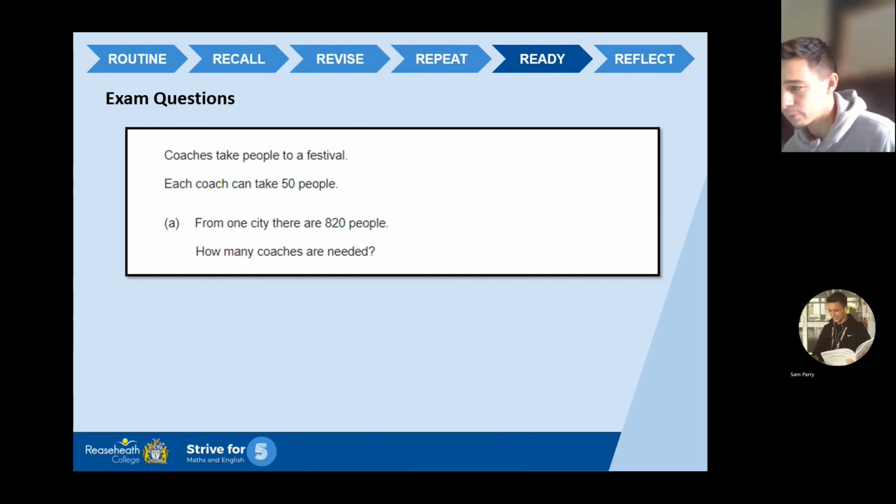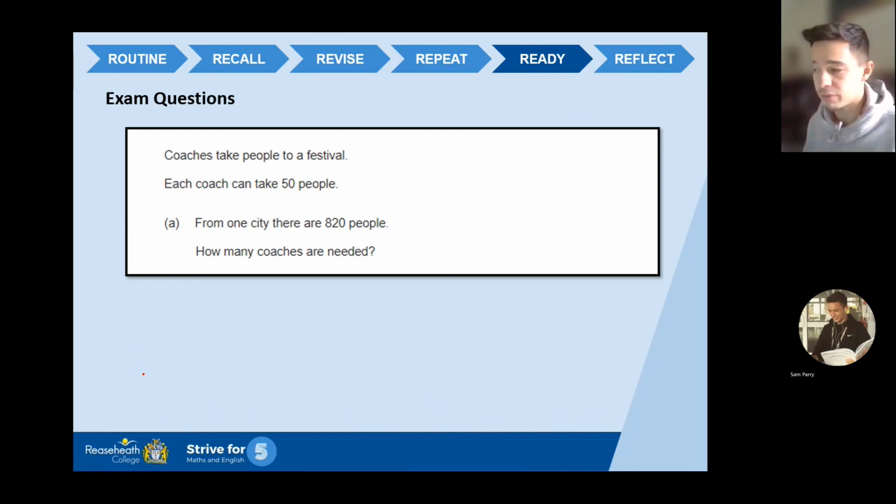Coaches take people to a festival. Each coach can take 50 people. From one city, there are 820 people. How many coaches are needed? Now, I'm going to do this without a calculator to show, because this may come up on a non-calculator question, and we need to be prepared for that. We can't always have a reliance on these beautiful little devices here. Okay, we need to have a backup.